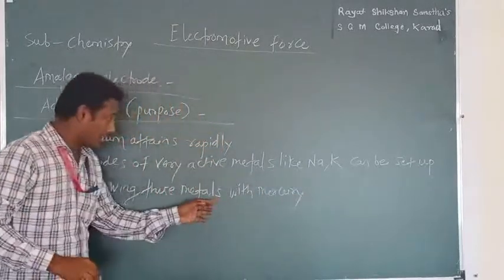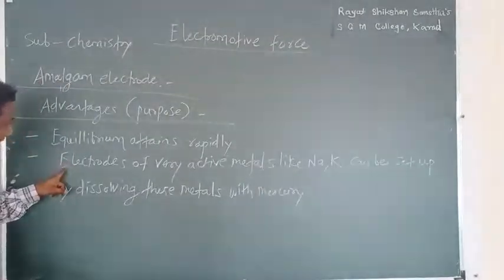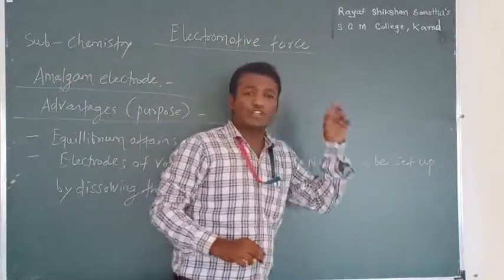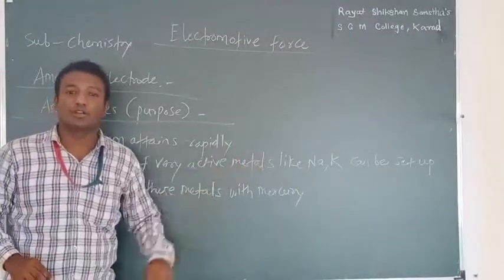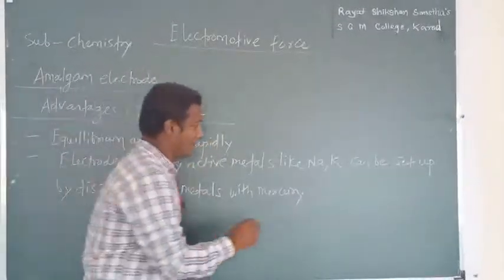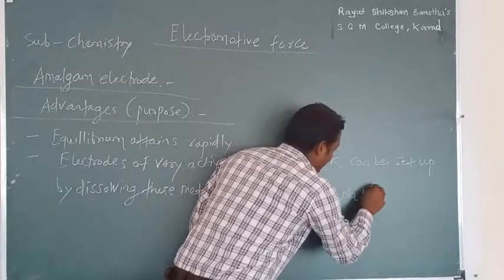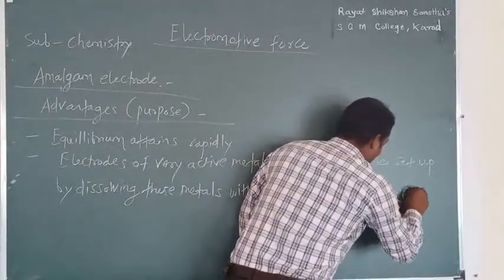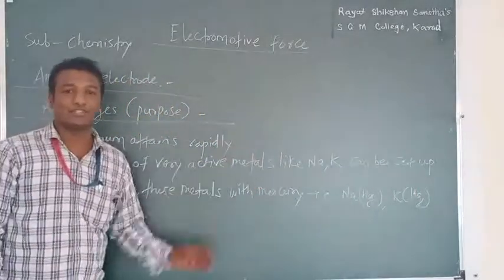That is by formation of amalgam electrode. NaHg, sodium amalgam electrode will form here, or you can say potassium amalgam electrode. We can represent it this way.